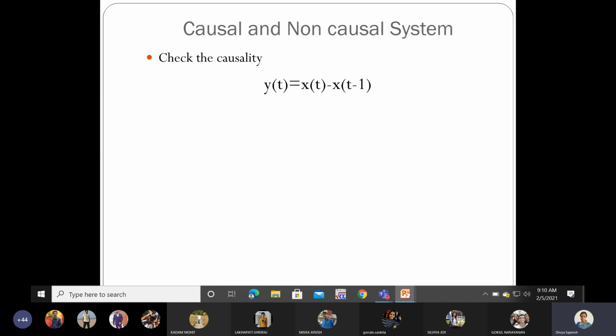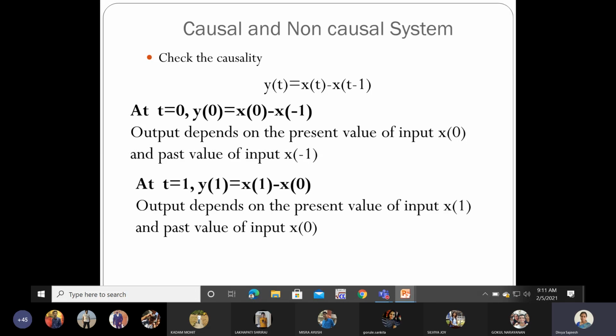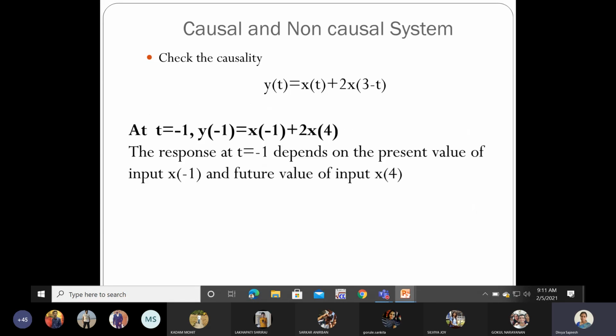If t equal to 0 is the current value, then t minus 1 is the previous. So the output depends upon the present as well as past values of the input. Whatever time we substitute for t, the output never depends upon the future values of input, so the system is causal.